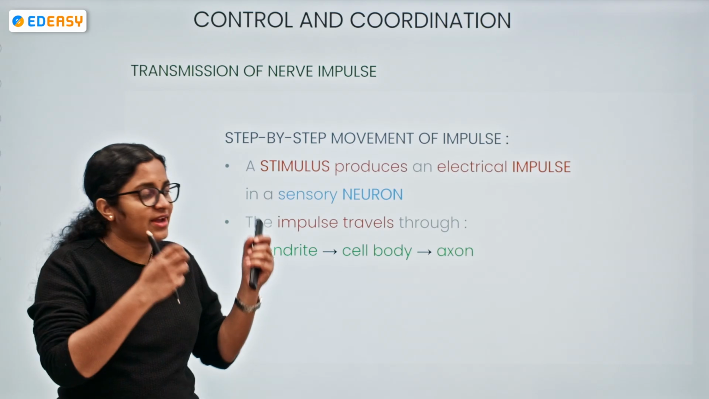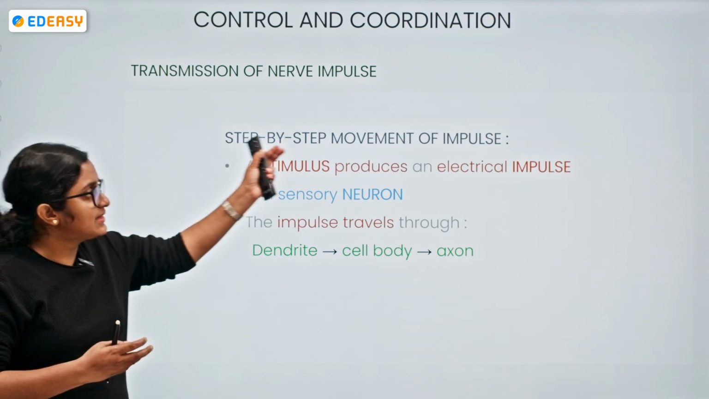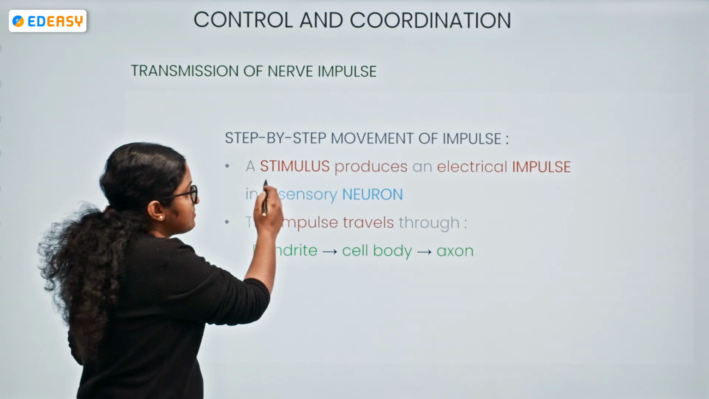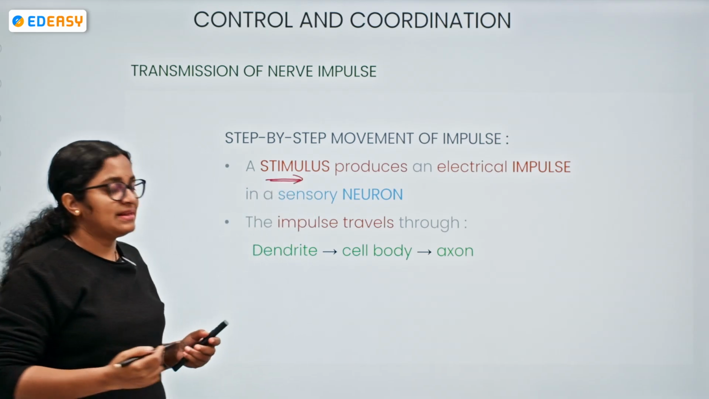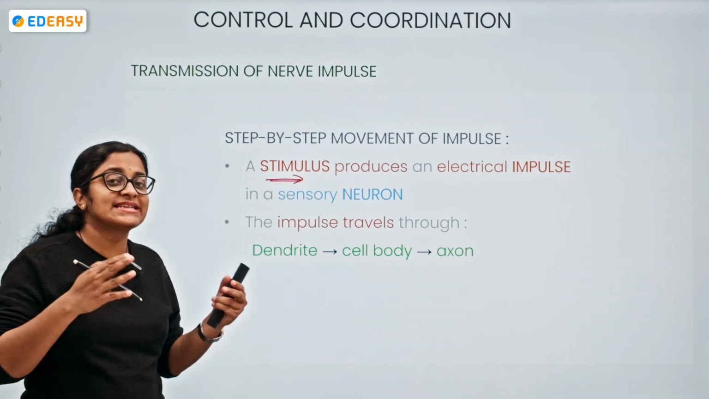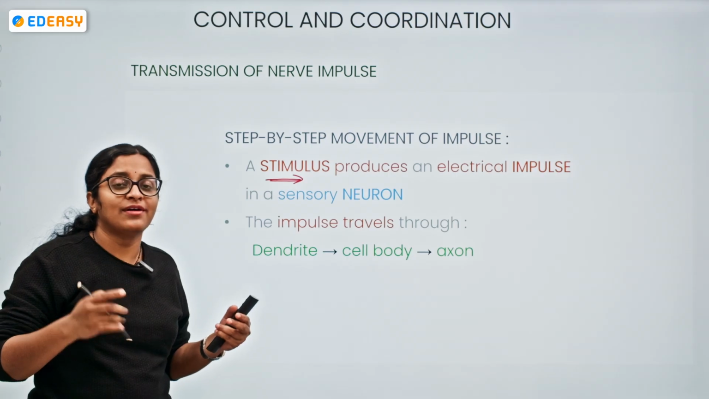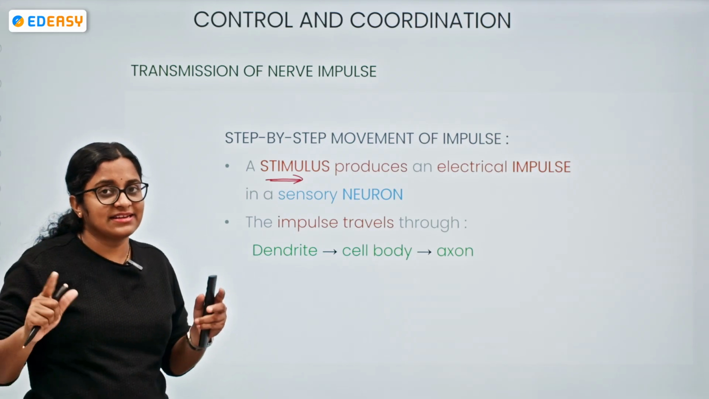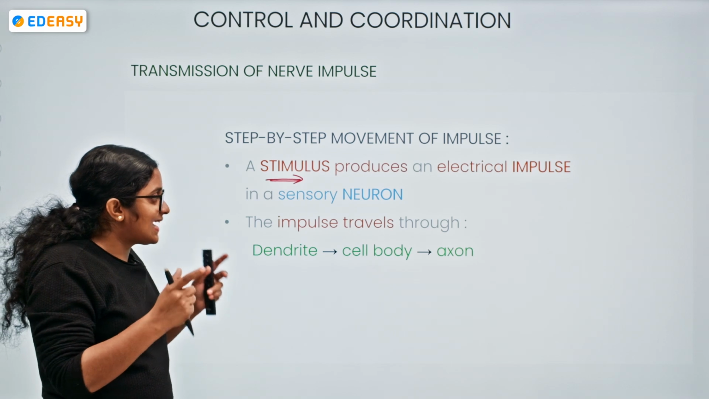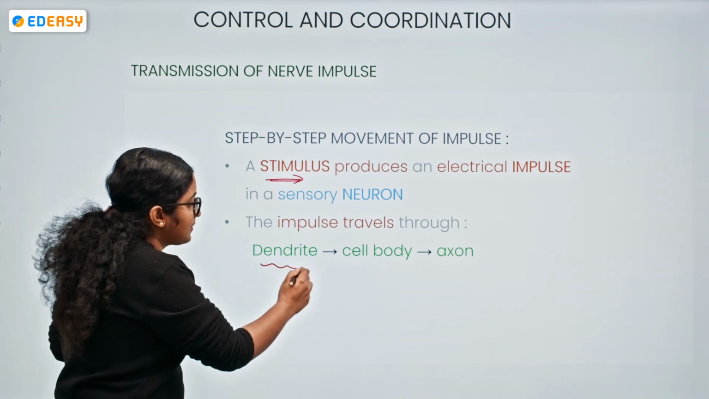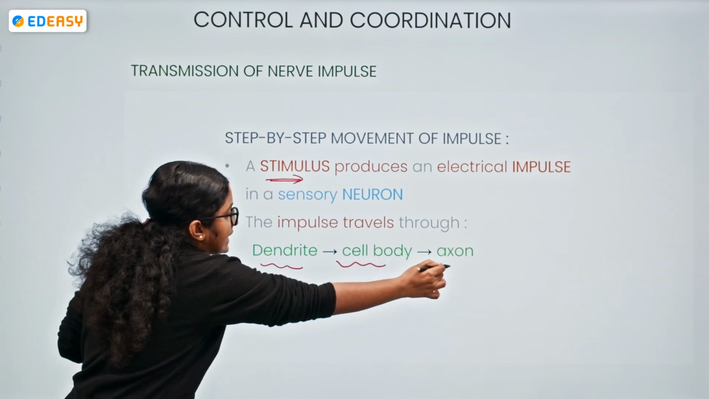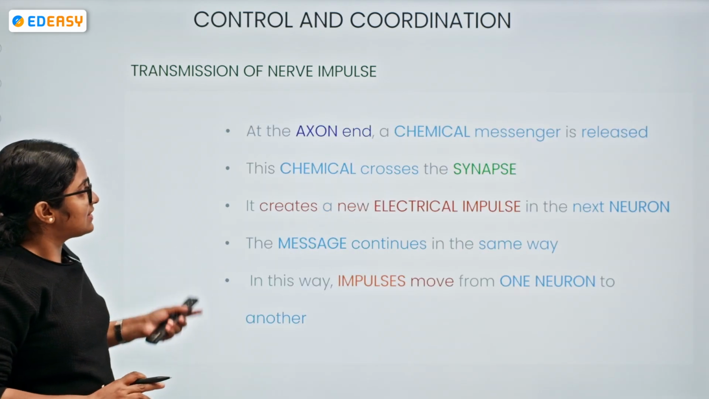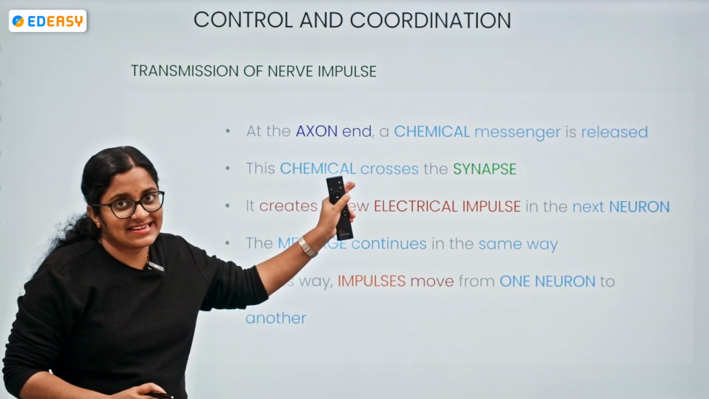Okay, so for the transmission of nerve impulse, how does the step-by-step movement happen? First, a stimulus produces an electrical impulse inside a sensory neuron. How? Initially, the receptors of the sense organs sense it. The impulse then travels through the neuron from the dendrite to the cell body and then to the axon. Wow, this is very nice. Now, next, what happens at the axon end?